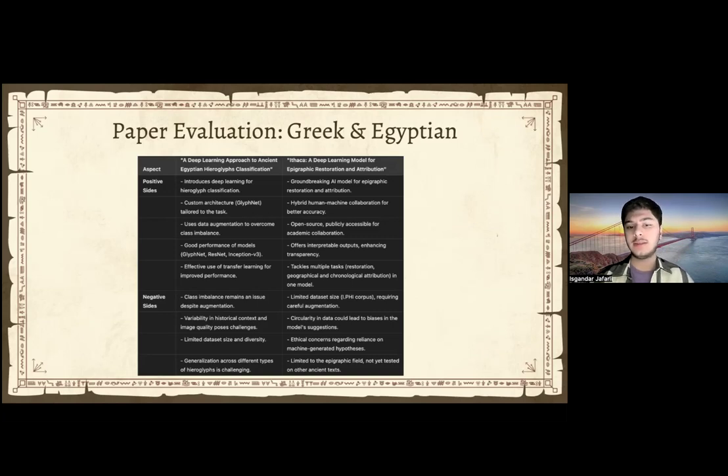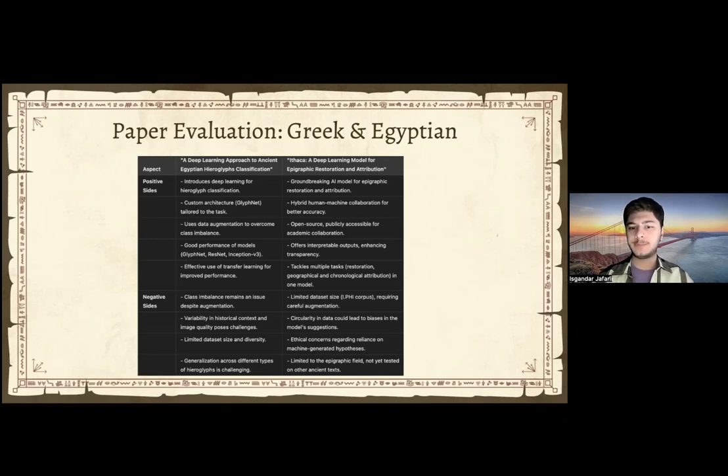However, it also had its drawbacks like circularity in data, since they actually fed the same database to the LLM multiple times. There is something called heat scale, so temperature for LLMs. It made its temperature quite high, which means that the predictions made by the LLM would be the same every single time, which you don't really want to happen. You want it to happen about 70% of the time, but here it was, I think, about 90. And it was limited to epigraphic fields, so it was not tested on other means, so that we could see whether we can expand it into other fields.